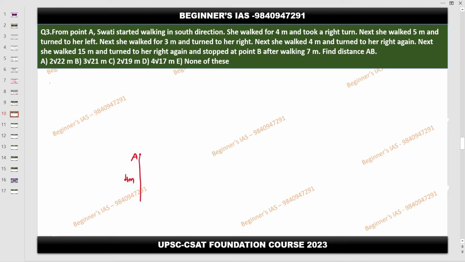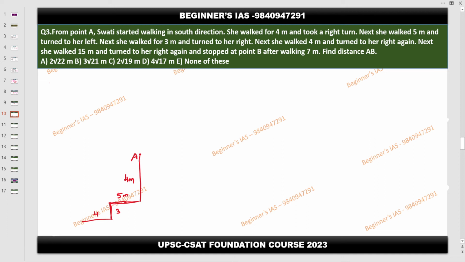Then took a right turn, so this is her right. Then she walked 5 meters and turned left. Then walked 3 meters. Then turned towards her right and walked 4 meters.